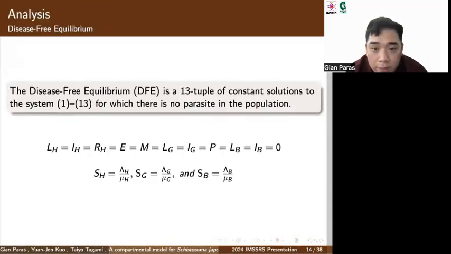For analysis, first, we solve for the disease-free equilibrium. This is a 13-tuple of constant solutions to the system of our differential equations, for which there is no parasite present in the population. After solving for the disease-free equilibrium, we end up with S sub H, S sub G, and S sub B equal to the birth rate over the death rate.